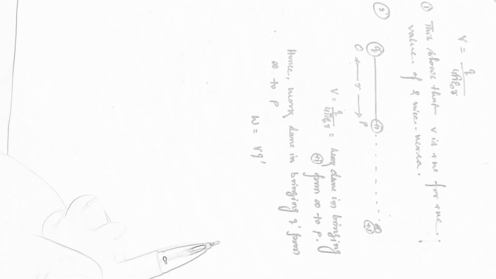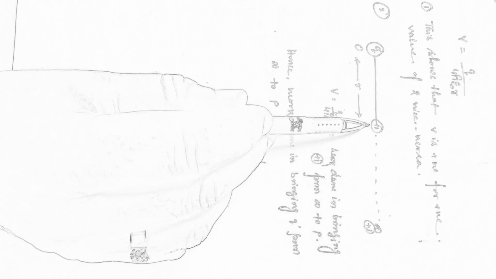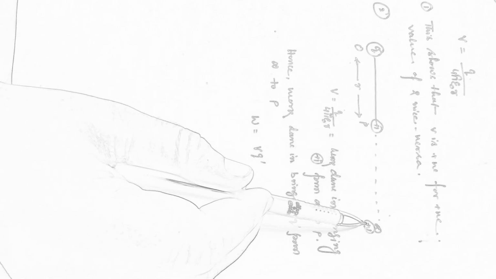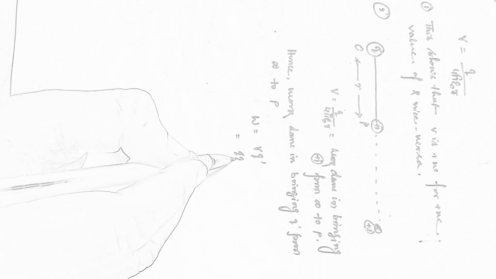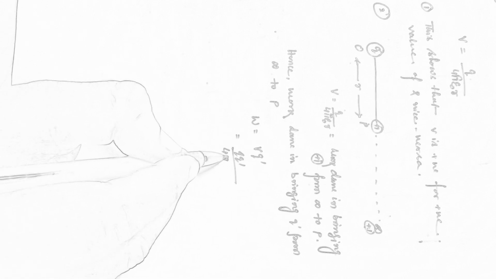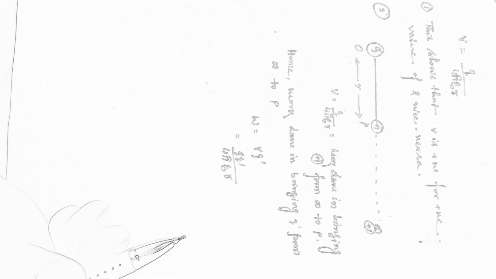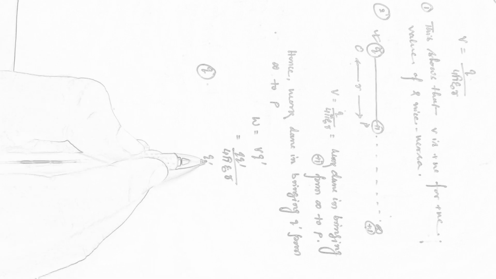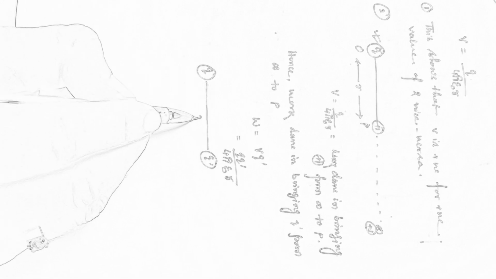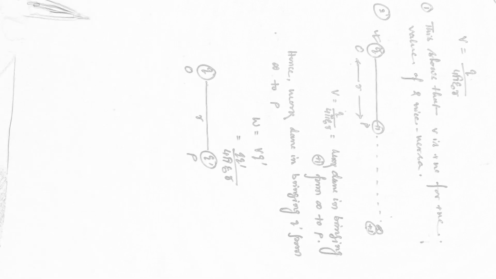Okay, as work done in moving plus 1 is V, work done in moving plus 2 is 2V, so work done in moving q dash is obviously q dash V. Now putting here the value of V, we will get qq dash by 4 pi epsilon naught into r. And this diagram gets modified as, this one is q, this one is q dash, and the distance is r, this is O, this is P, because we have replaced plus 1 by q dash.